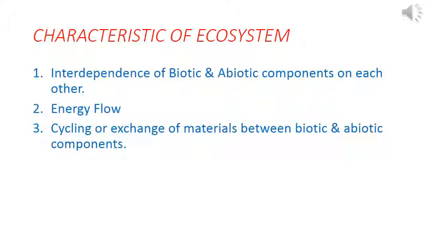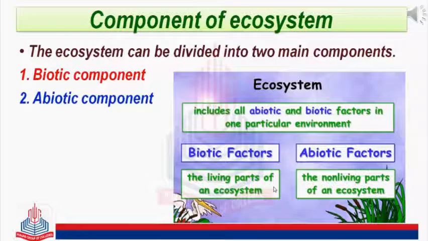An ecosystem is an open system which requires regular input of energy and circulation of material for sustenance between its biotic and abiotic components. Therefore, an ecosystem shows three fundamental features: first, interdependence of biotic and abiotic components on each other. Second, energy flow. Third, cycling or exchange of materials between biotic and abiotic components. The ecosystem can be divided into two main components: biotic component and abiotic component.